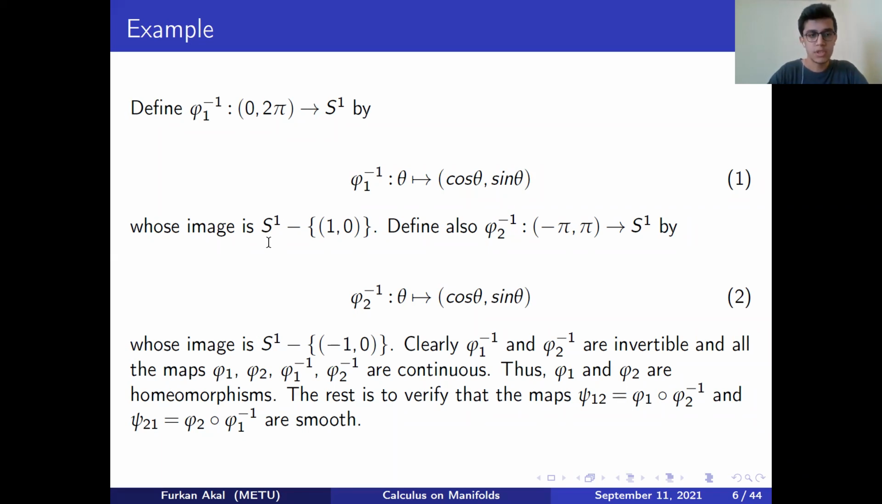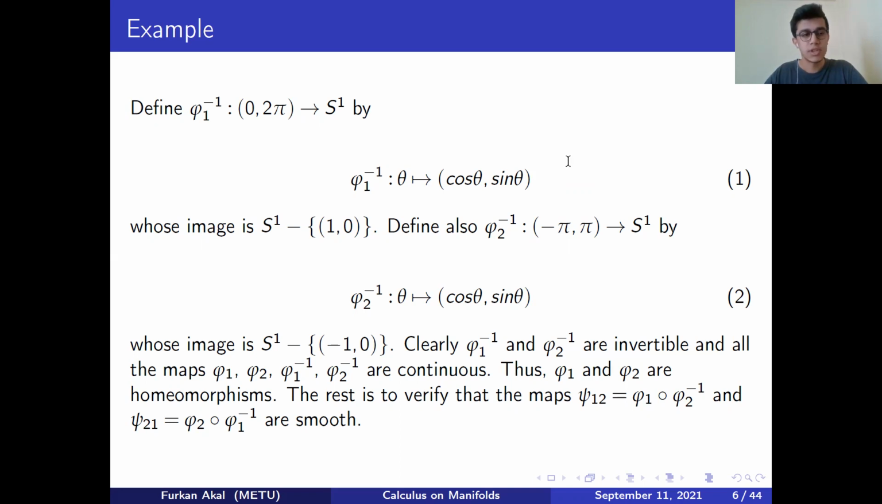And hence we deduce that the circle S1 cannot be covered by only one of these charts. So we need 2 of them, and the rest is to verify that these mappings are homeomorphisms and that the maps psi_1,2 and psi_2,1 are smooth.